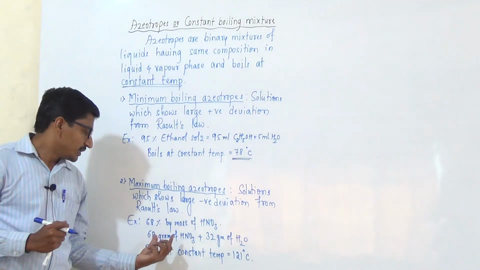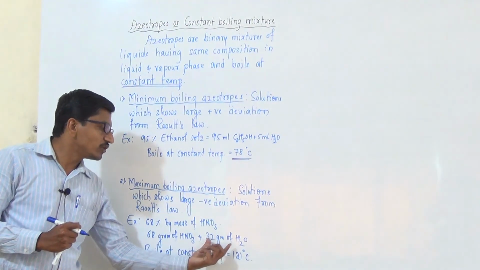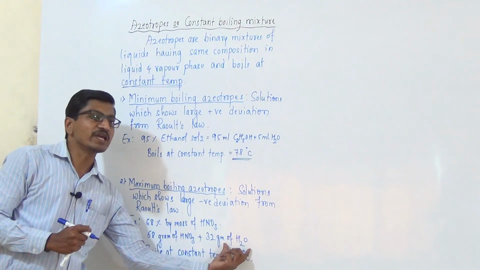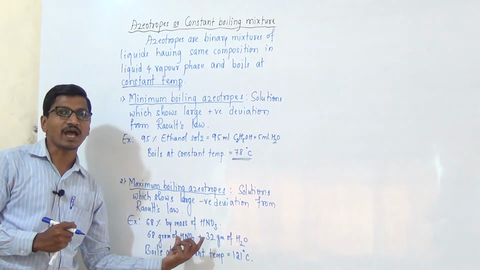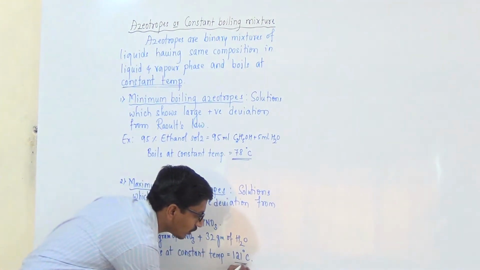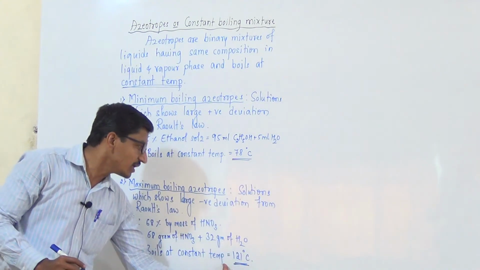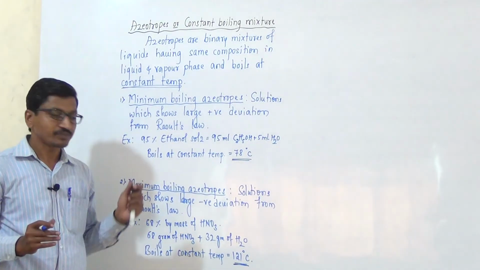In this, 68 grams of HNO3 contains 32 grams of water. We know the boiling point of water is 100 degrees Celsius, and this mixture at this composition boils at a constant temperature of 121 degrees Celsius, which is more than the boiling point of water. That's why it is called maximum boiling azeotrope.